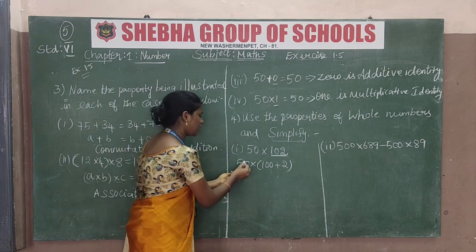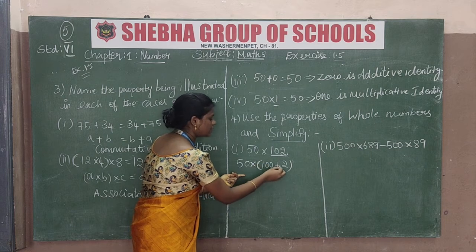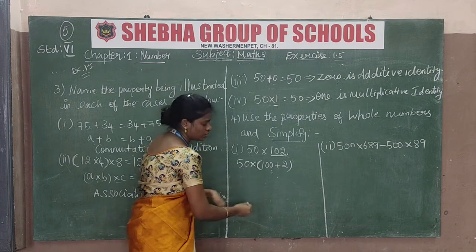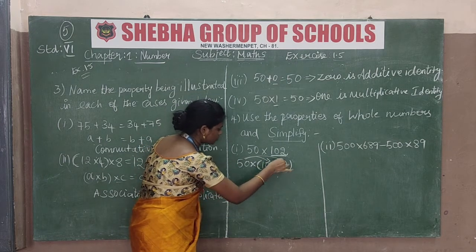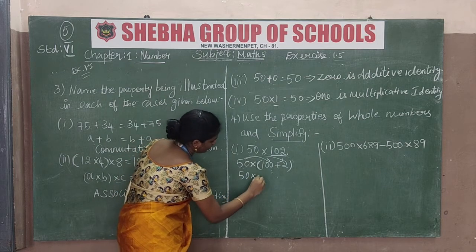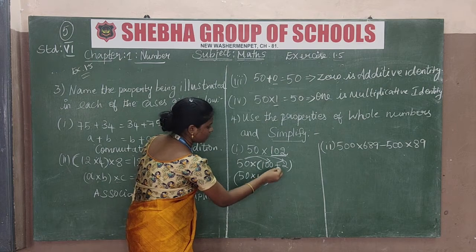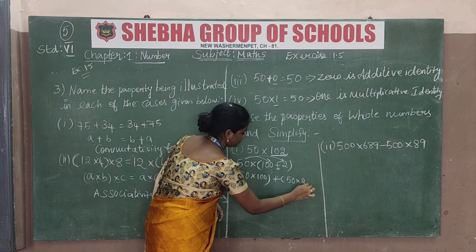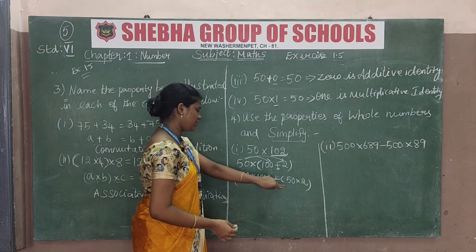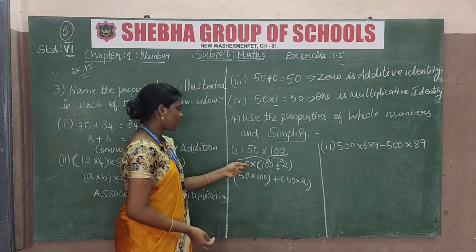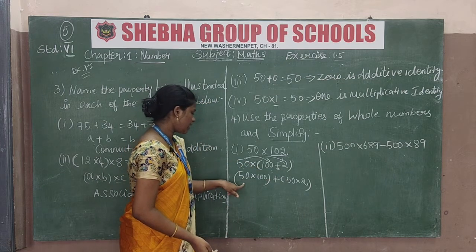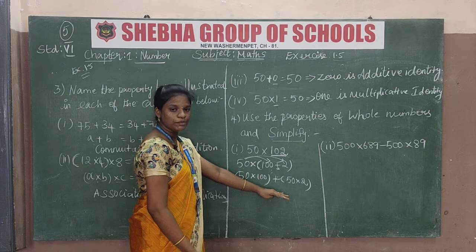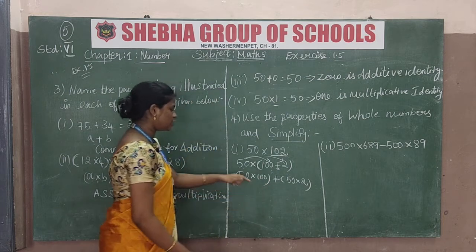So then 50 multiplication of open bracket 100 plus 2. We have to multiply the 50 into this part and 50 into this part. So 50 into 100, then a plus, so we write the addition, then 50 into 2. This is the property a into b plus c is equal to a into b plus a into c. This is the distributivity of multiplication over addition property.